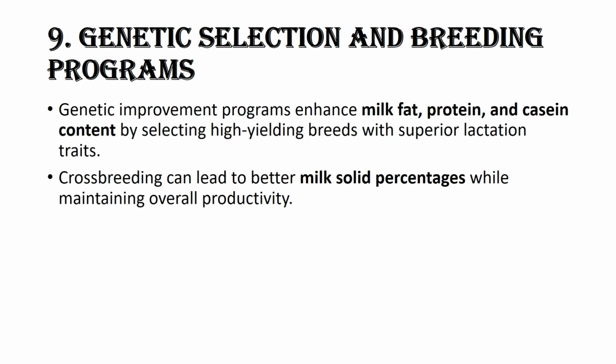Genetic selection and breeding programs. Genetic improvement programs enhance milk fat, protein, and casein content by selecting high-yielding breeds with superior lactation traits. Crossbreeding can lead to better milk solid percentages while maintaining overall productivity.